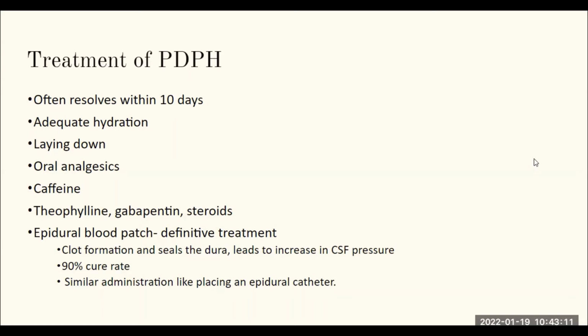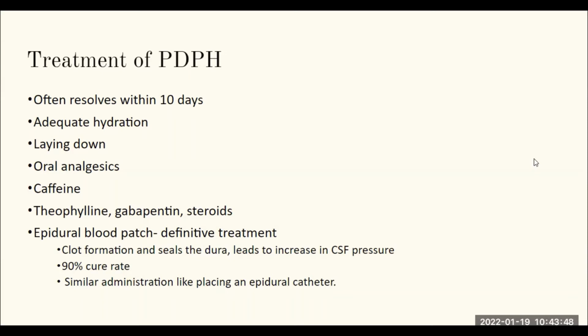Oral analgesics like Tylenol, paracetamol have been found to be very useful in the treatment. We can give caffeine, what we call Cafegod sometimes. Some people can just take a cup of coffee, or we can give Cafegod. I think about 2.5 milligrams of Cafegod has been found to be part of the treatment of postural puncture headache. Theophylline, gabapentin, steroids have also been used, and they have been found to be effective in the management of postdural puncture headaches.